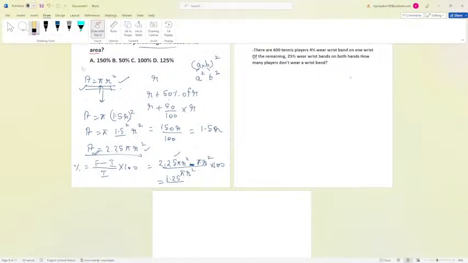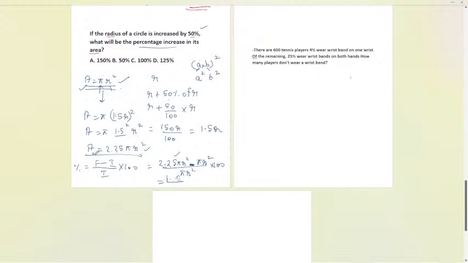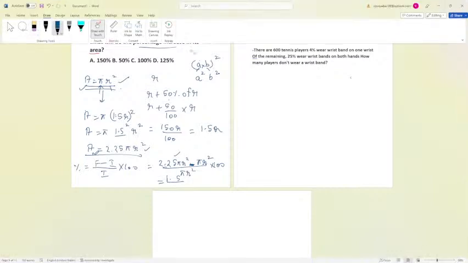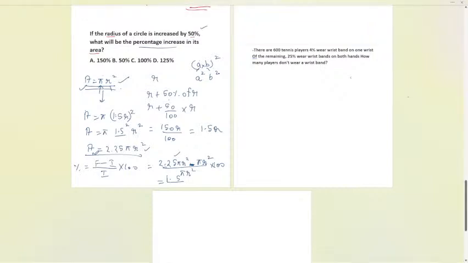Acha, let me write on the next line now. I think you're not able to see this part. Okay, so now here, let us write over here. So now here we have 1.25 pi r square divided by pi r square.